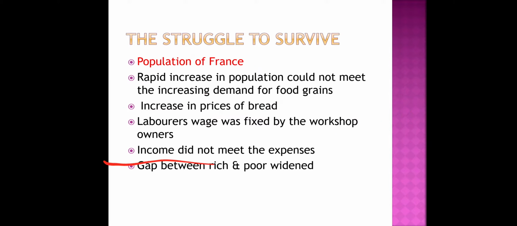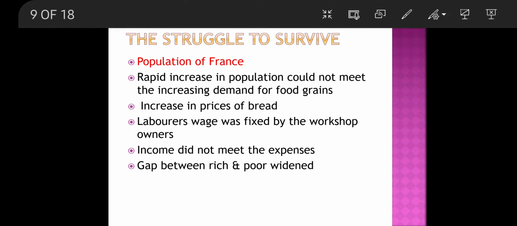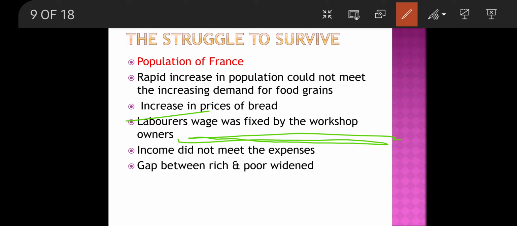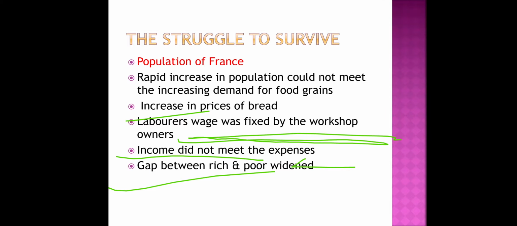Income did not meet the expenses, and the gap between the rich and poor widened. Increasing bread prices would increase, but the fixed labor wages were there. They couldn't meet the expenses as they did not have any money. So the gap between the rich and poor widened. It is like a chain. Just look at this slide, you'll understand it is like a chain.